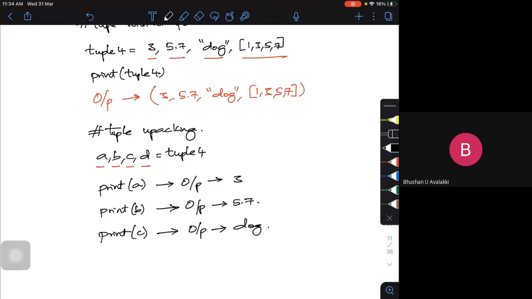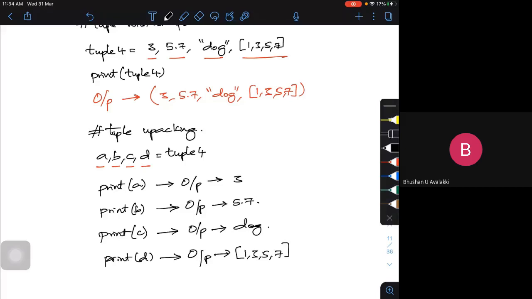So see, if I try to print D, my output will be this, because it is a list. But there won't be any braces or parentheses for the tuple. But there is a bracket, the square bracket, for the list. So this you have to remember. It's a bit tricky. Creating the tuple with one element, all those things with the tuples, is a bit tricky. It all goes by some kind of practice.